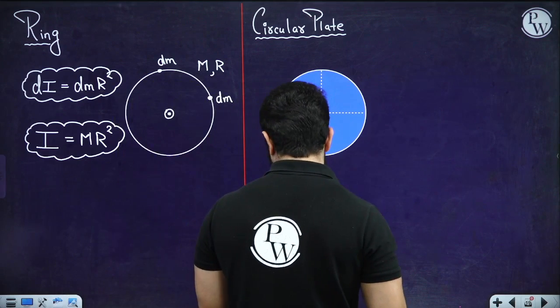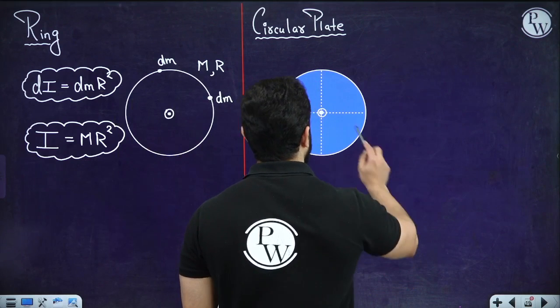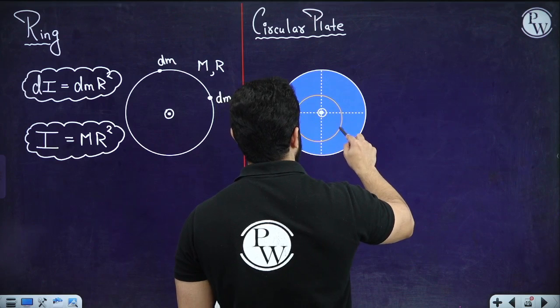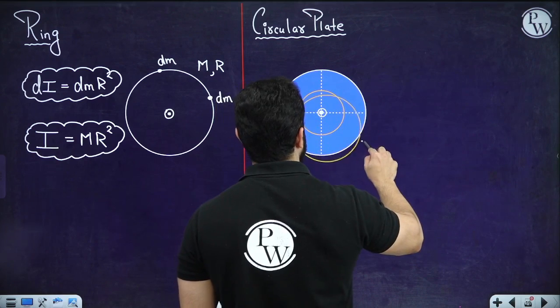Hopefully you have tried it. So now how are we going to actually do it? First, let's cut two concentric circles, something like this.